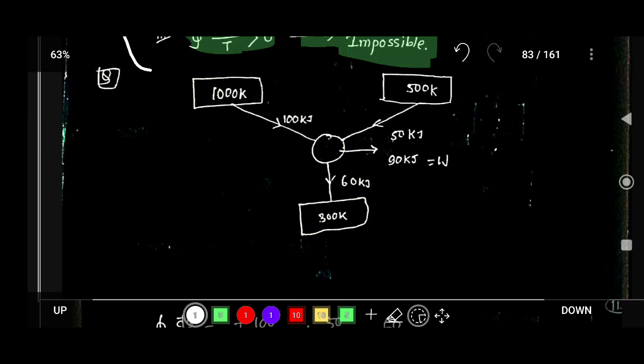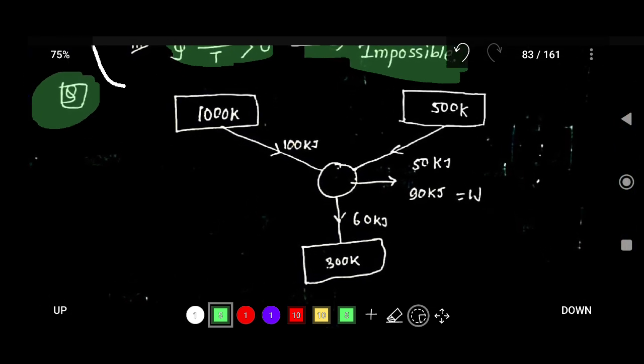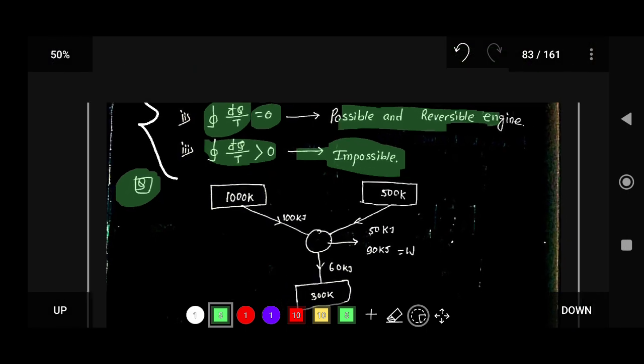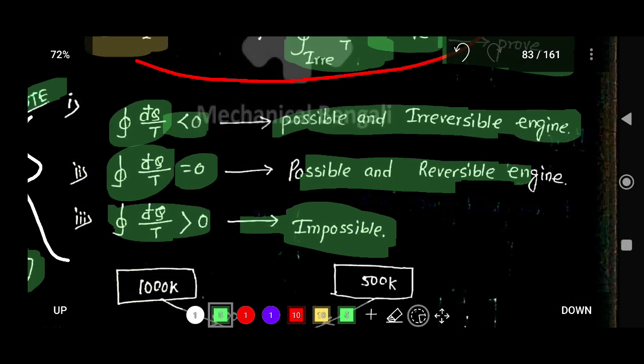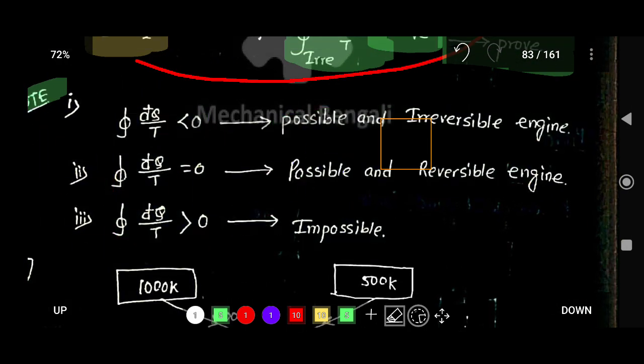Hello friends. In the last lecture, we covered the Clausius inequality. Now, in this lecture, we try to focus on one question. So here, try to understand this question. Before this question, I want to repeat this. There is a Clausius inequality.